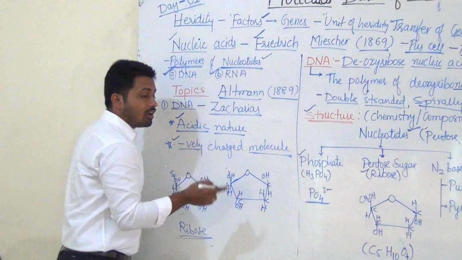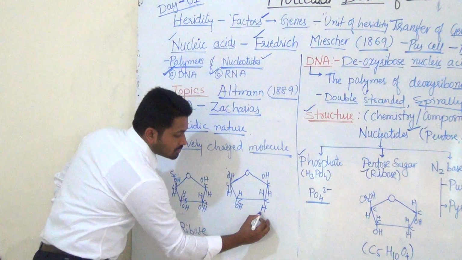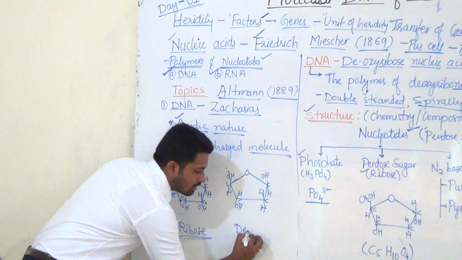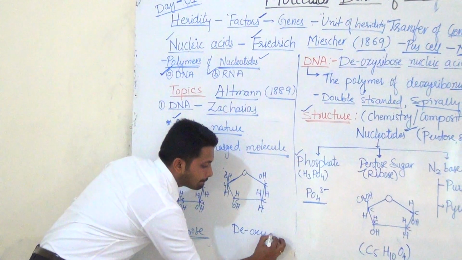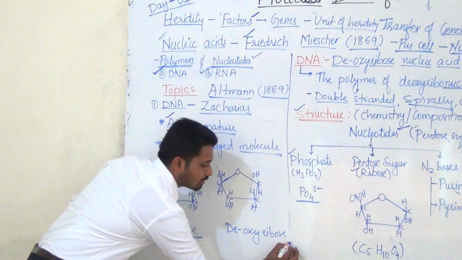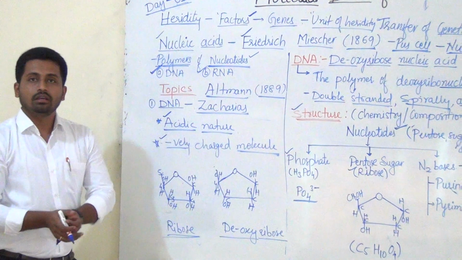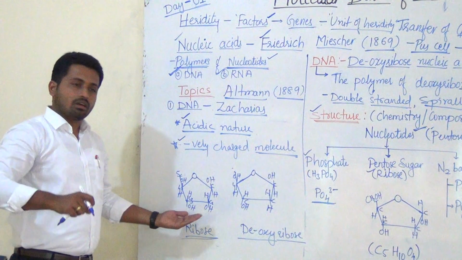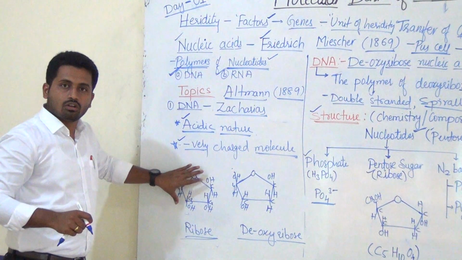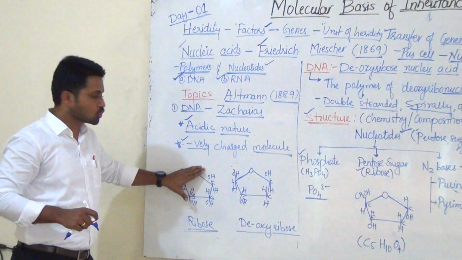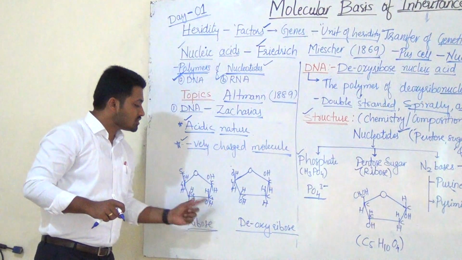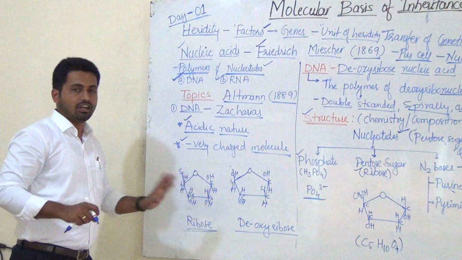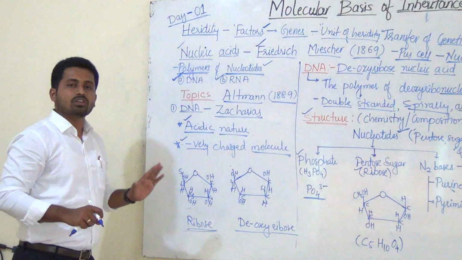But here from carbon number 2, one oxygen is less, and hence we call it deoxyribose. Are you getting this one? The pentose sugar is nothing but ribose. This is the normal structure for the ribose sugar, having 5 carbons, 5 oxygens, 10 hydrogens, that is C5H10O5.